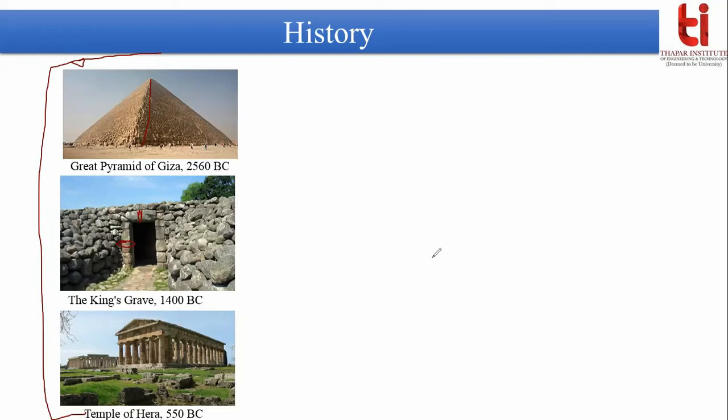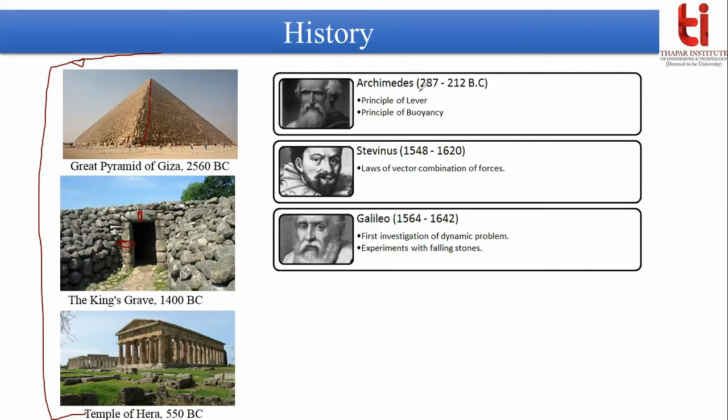But from 287 to 212 BC, these works are available to us. So we can say how this mechanics theory has evolved with time, that in this year this theory was proposed. Here, Archimedes proposed the principle of the lever.